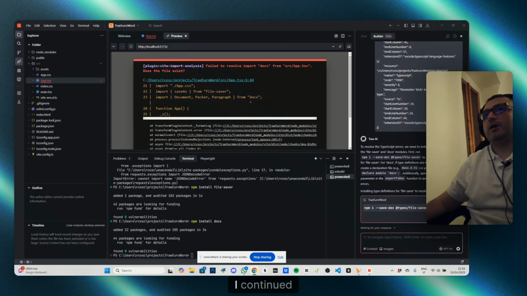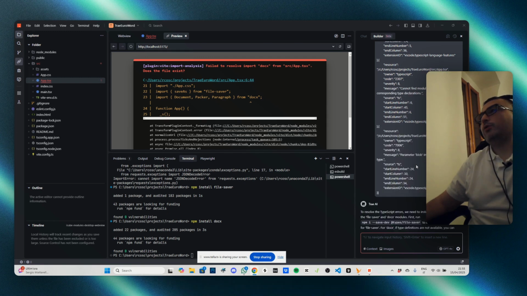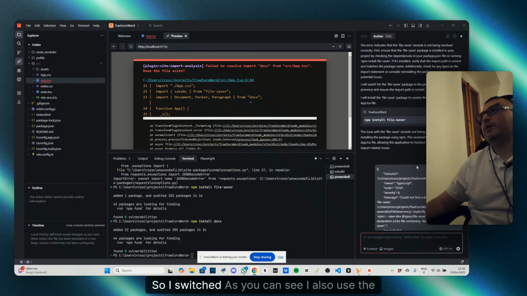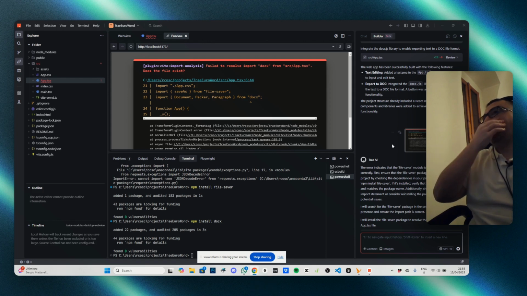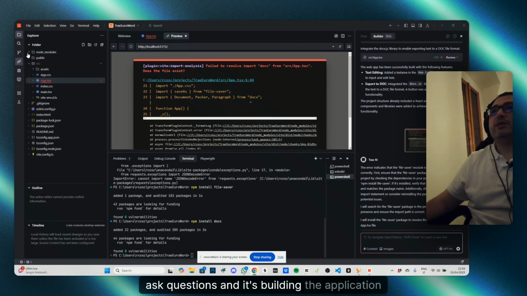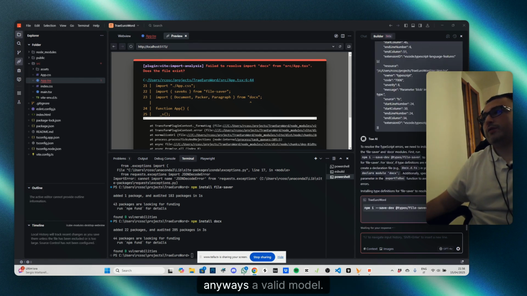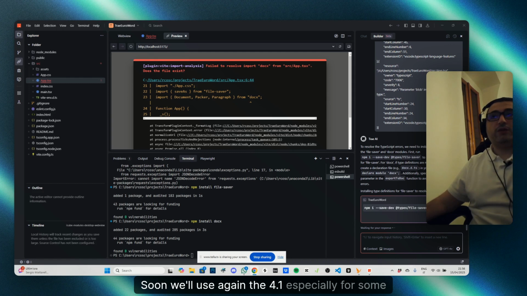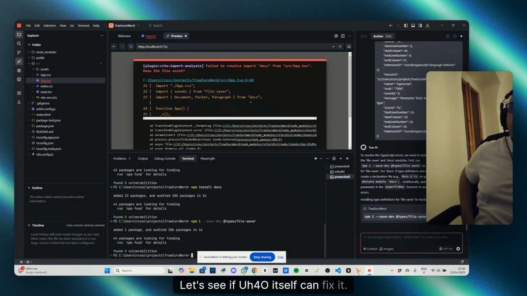Hey guys, I continued running the application. I switched from 4.1 to 4.0 because 4.1 is experiencing basically a lot of usage. As you can see, I also use images. You can use images to ask questions, and it's building the application. Every now and then I'm pressing to accept. The 4.0 anyway is a valid model. Soon we'll use again the 4.1, especially for some errors like this one. Let's see if 4.0 itself can fix it.